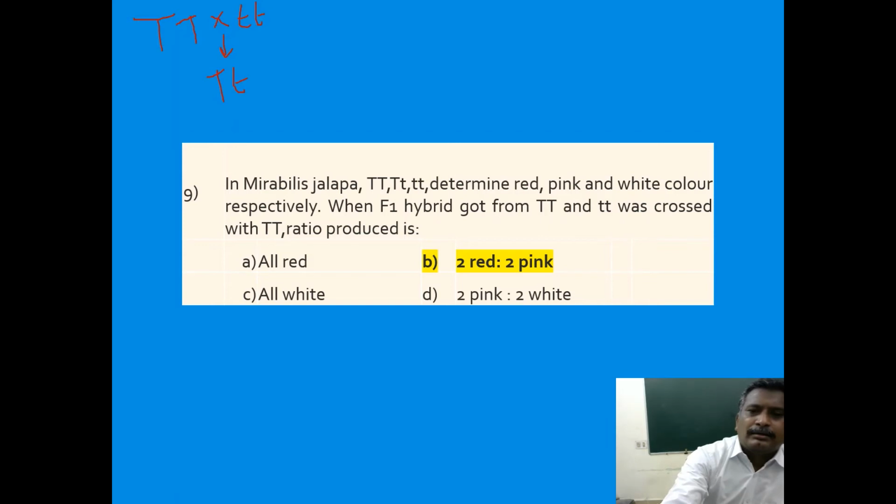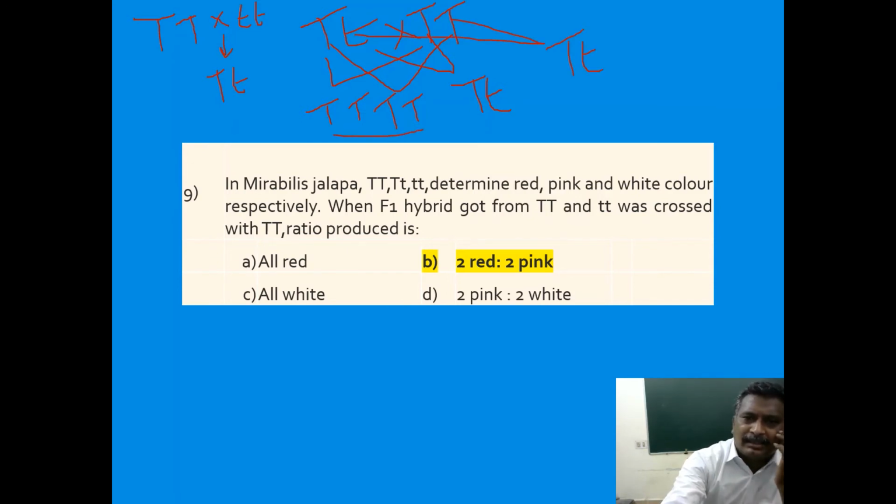And they are crossed with capital T. So capital T, small t, belonging to the F1, again crossed with capital T. So this is capital T, capital T, small t, capital T, small t.